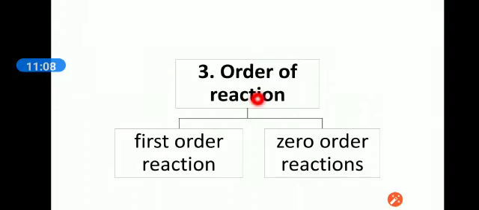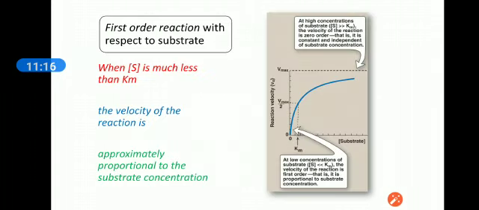Third conclusion is the order of reaction. First order reaction and zero order reactions. In the first order reaction with respect to substrate, when the substrate concentration is much less than the Km value, the velocity of reaction is approximately proportional to the substrate concentration.